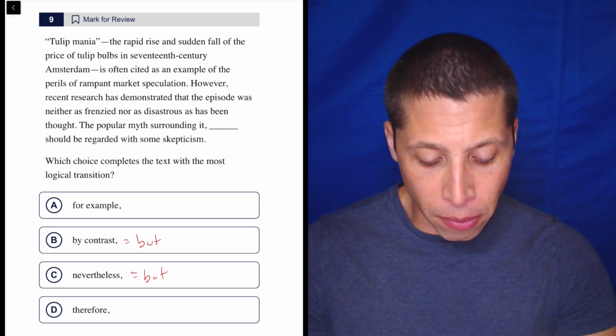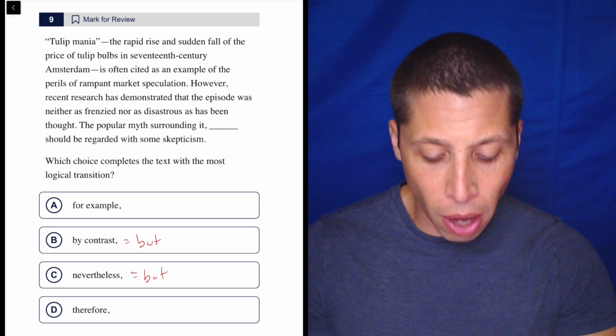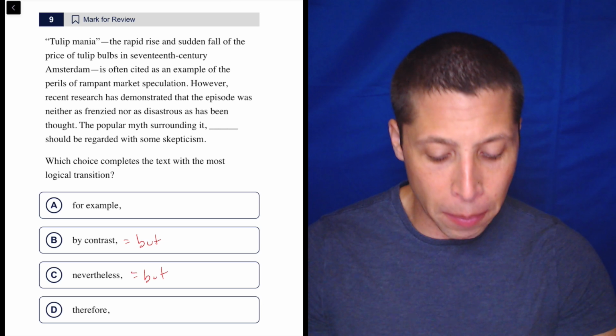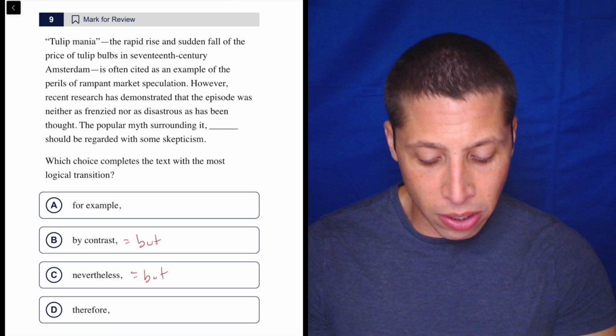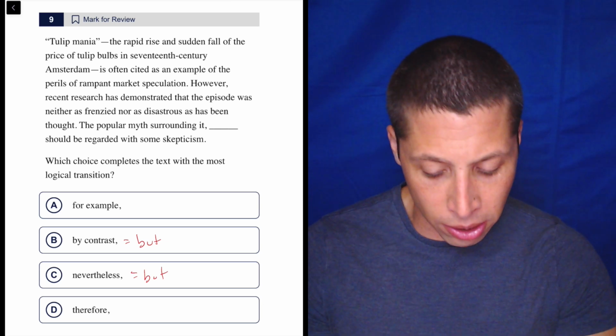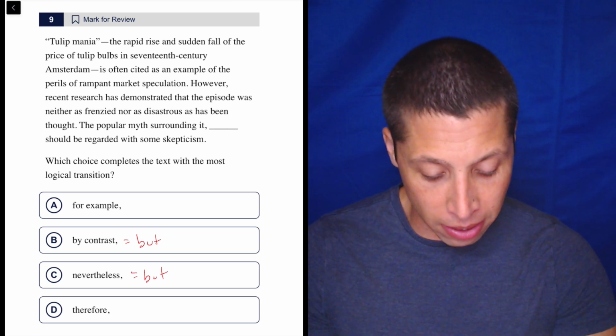Tulip mania, the rapid rise and sudden fall of the price of tulip bulbs in 17th century Amsterdam, is often cited as an example of the perils of rampant market speculation. However, recent research has demonstrated that the episode was neither as frenzied nor as disastrous as has been thought. The popular myths surrounding it should be regarded with some skepticism.